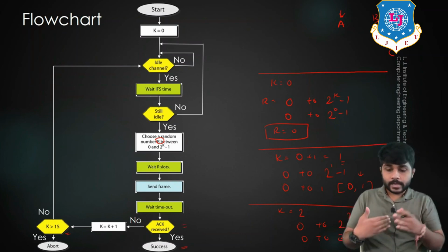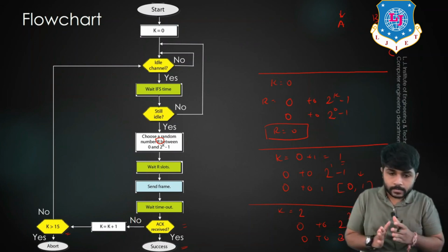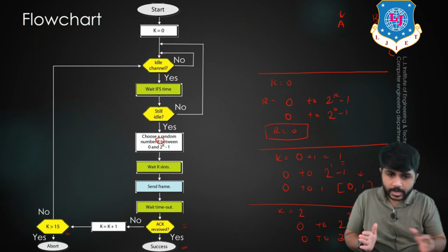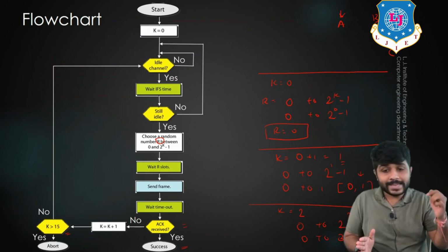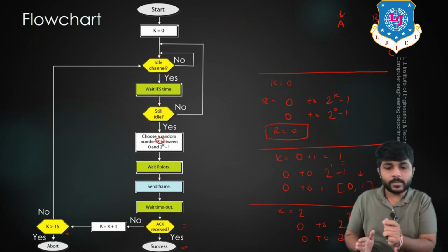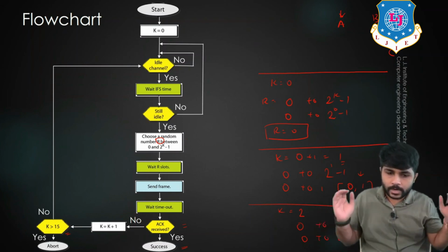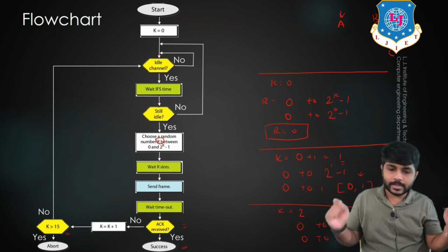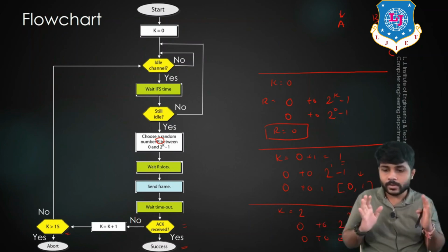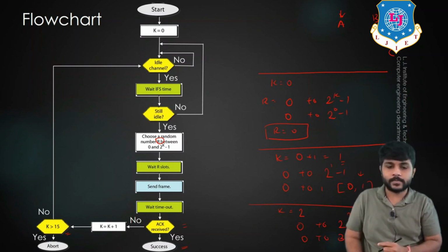You can see that as the value of k increases, the range of R that we are getting also increases. And if we are getting a large number of R values, there is very little chance that two devices wait for the same number of slots, because the number of slots is selected randomly. So there is a very low chance that two devices select the same slot. So the chance of collision is very low in carrier sense multiple access.